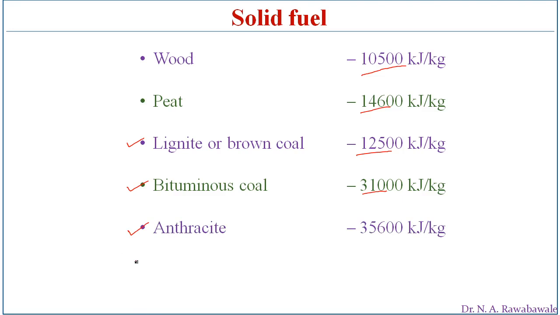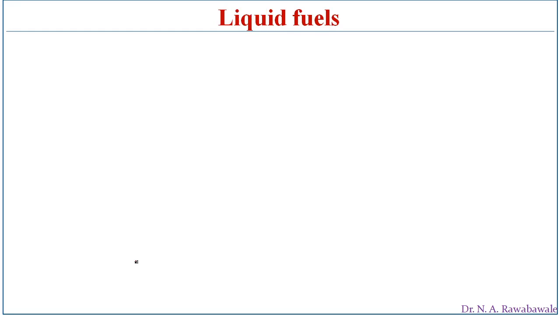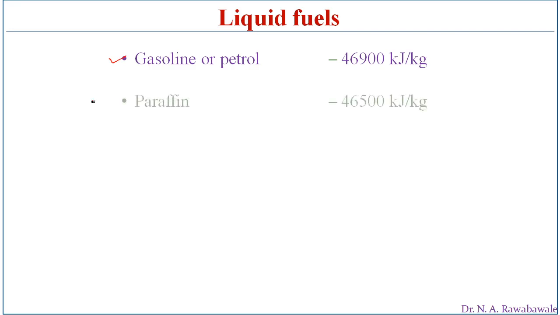Now the liquid fuels, the fuels which are in the liquid phase, such as gasoline or petrol. By combustion of gasoline or petrol, it liberates 46,900 kilojoules per kg of heat energy. And paraffin is another liquid fuel which liberates 46,500 kilojoules per kg of fuel.